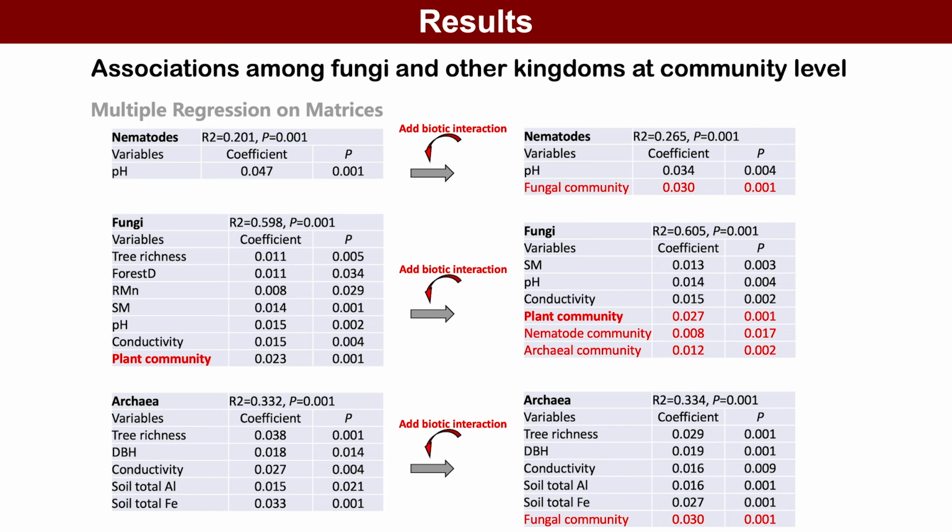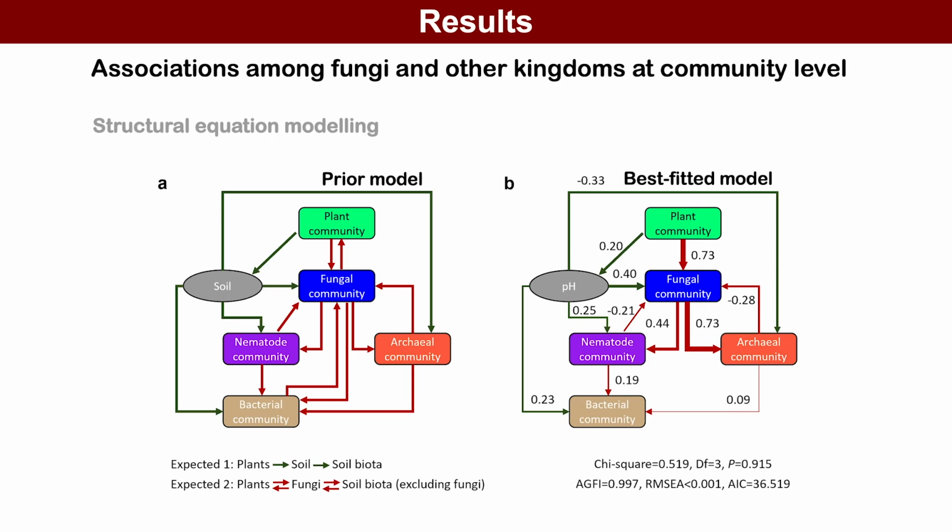At the community level, both MRM and SEM models show that the plant community strongly affected the fungal community, whereas the fungal community significantly affected the archaeal and nematode community, and vice versa. Clearly, fungal community is at the center of multi-kingdom communities, linking above and below-ground communities.